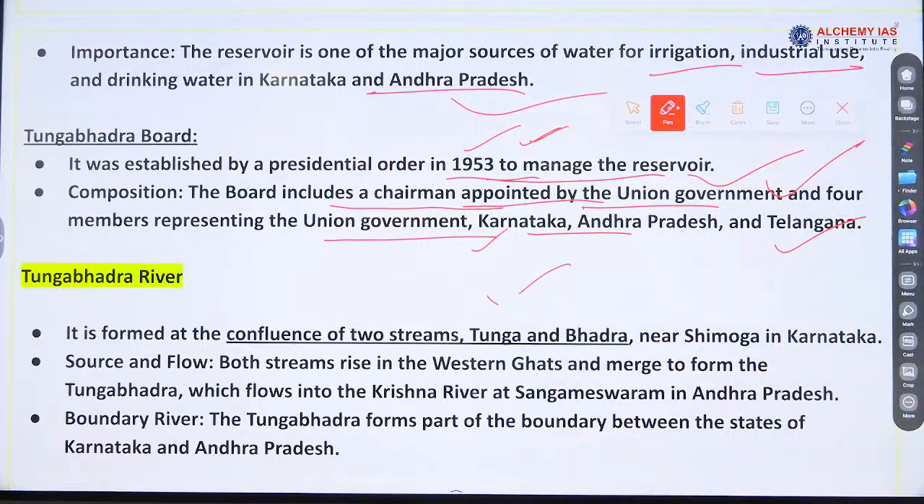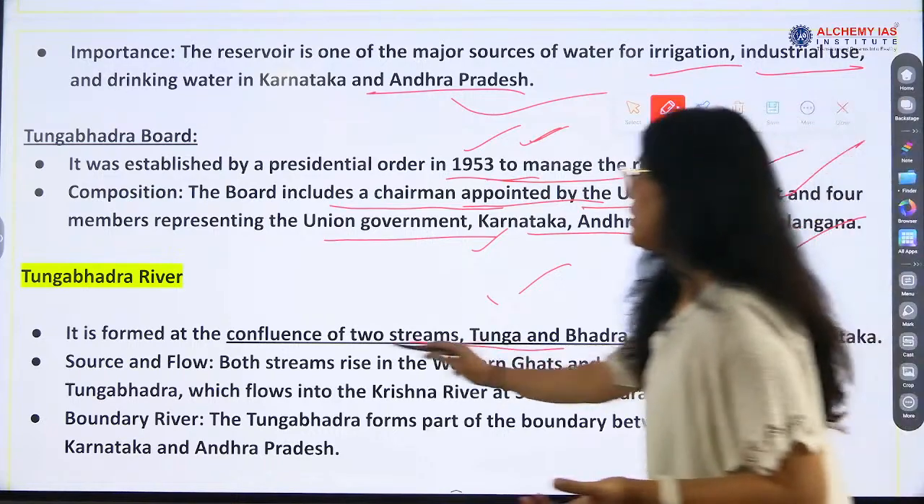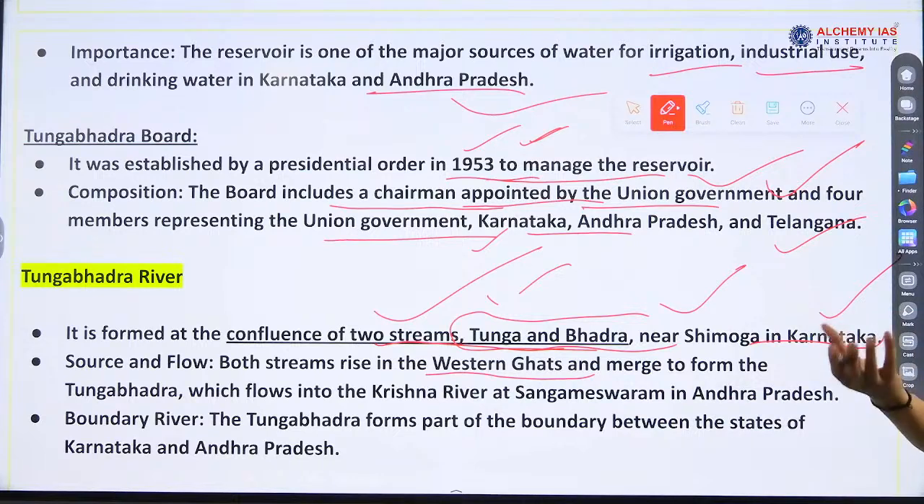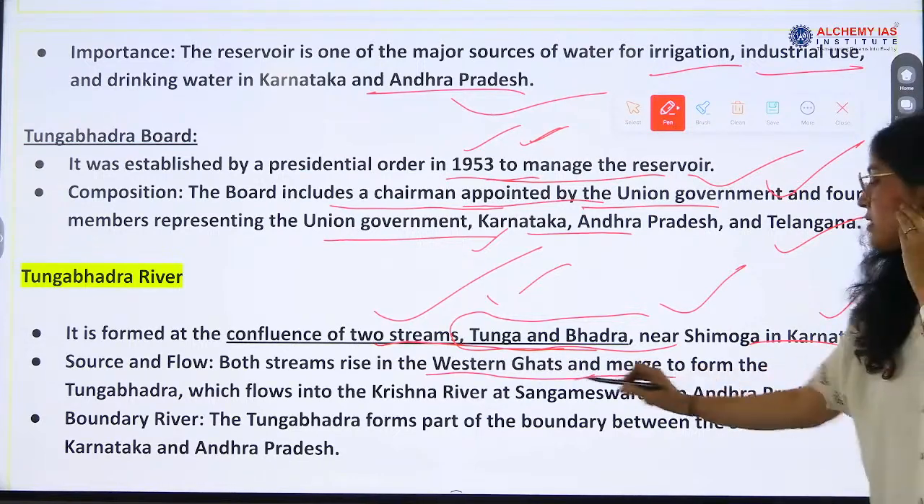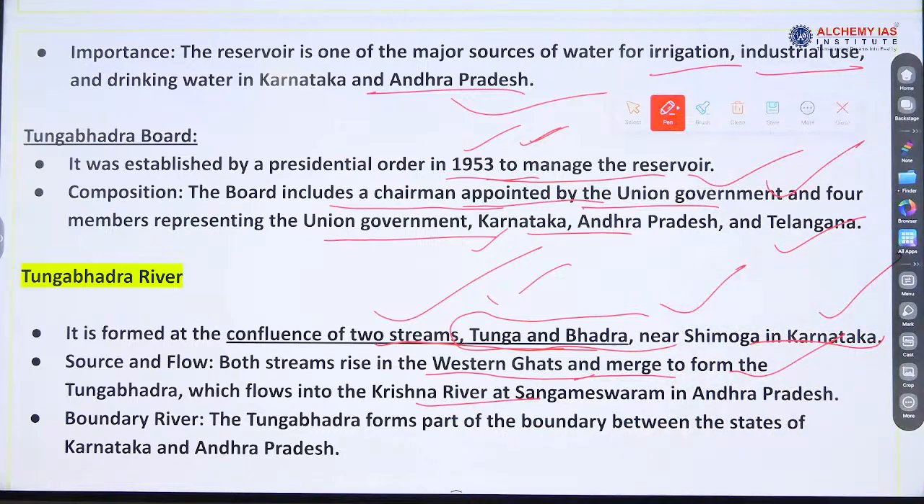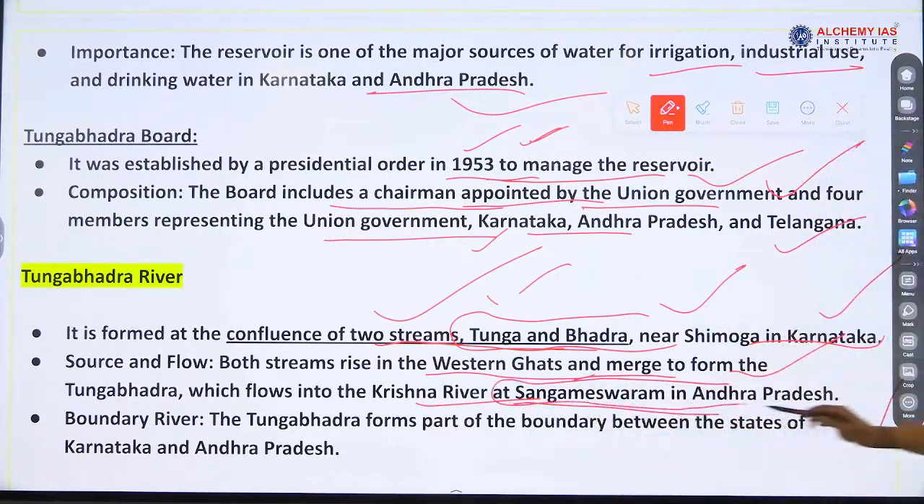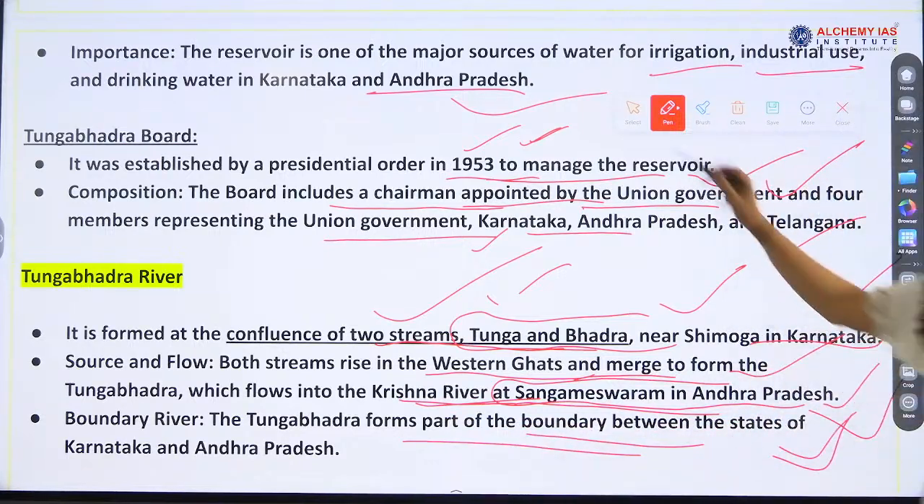Now, Tungabhadra river. Rivers are a very important topic, right, of UPSC or other examinations. So, we should know all the rivers of India. It is formed at the confluence of 2 streams, Tunga and Bhadra, in Karnataka. Source and flow, both very important, right? They rise in the Western Ghats and merge to form the Tungabhadra, which then flows into the Krishna river at Sangameshwaram in Andhra Pradesh. This is also very important, right? Boundary: the river forms a part of the boundary between the states of Karnataka and Andhra Pradesh.